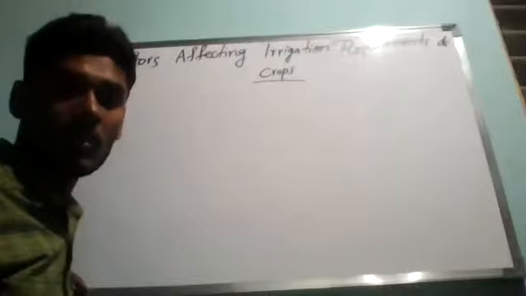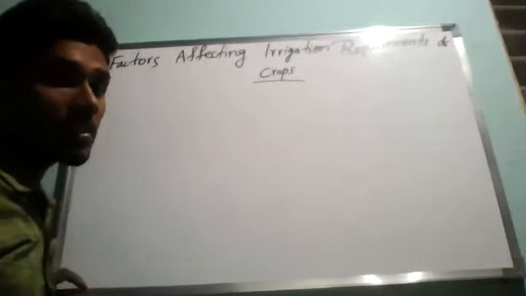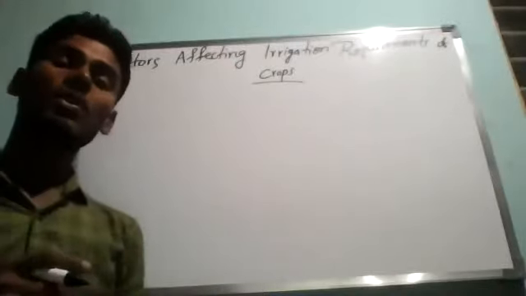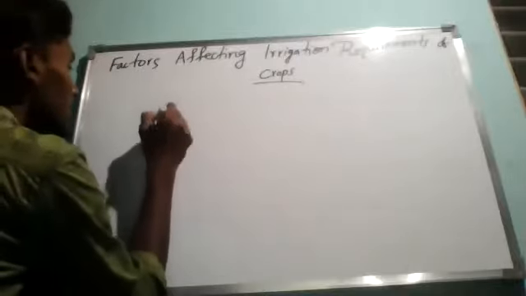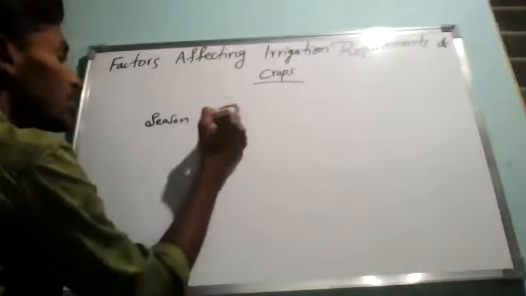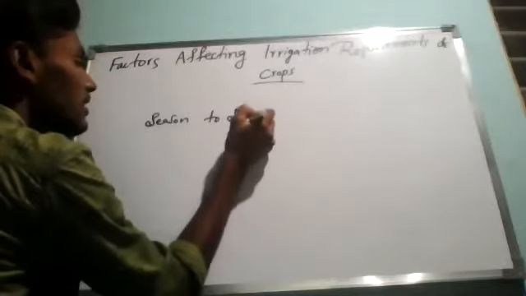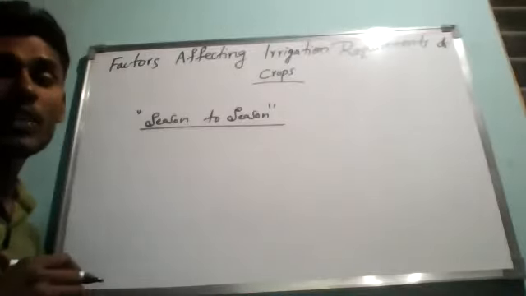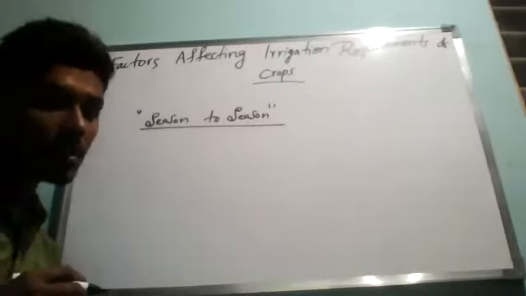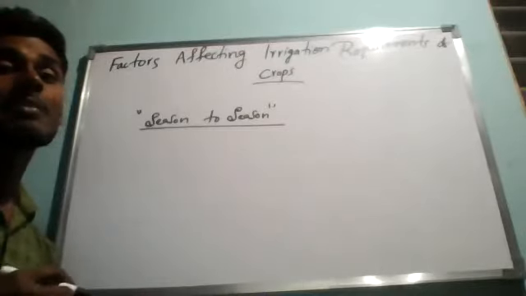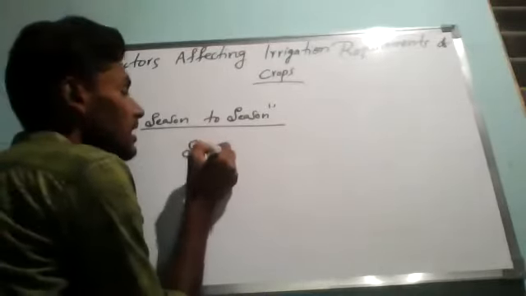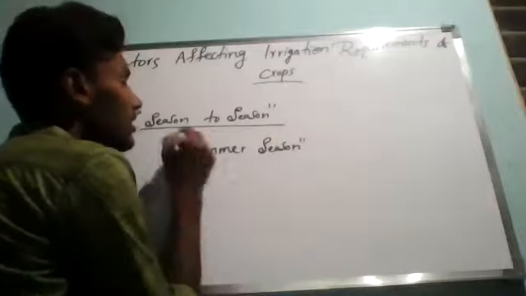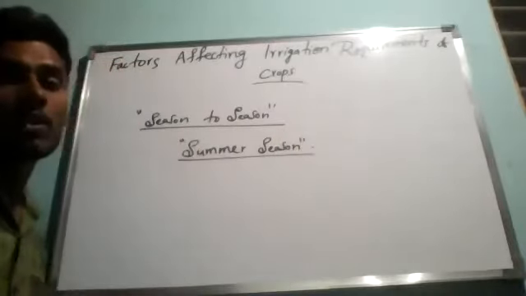Understood? Like that, the frequency of irrigation of crops also varies from season to season, not only with the type of soil. In some seasons there is no need to supply much water. The frequency of irrigation or watering of crops is higher in summer, because the evaporation rate is more in the summer season. So we have to supply water more frequently, regularly.